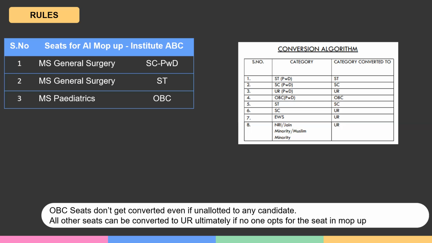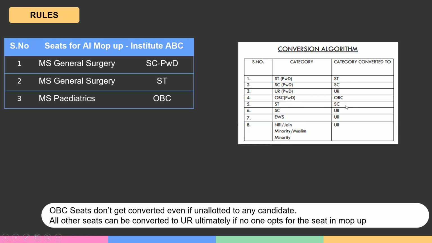So the algorithm says that at the end of the first cycle, STPWD seats get converted to ST seats. Similarly, if there are SCPWD seats vacant at the end of the first cycle, they get converted to SC seats. Similarly, URPWD to UR and so on as per this algorithm.